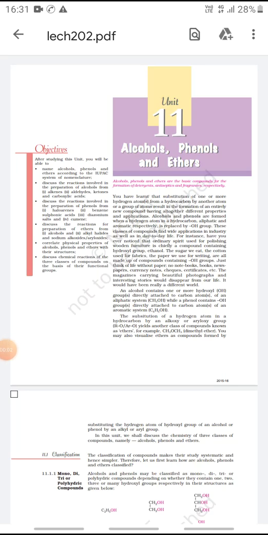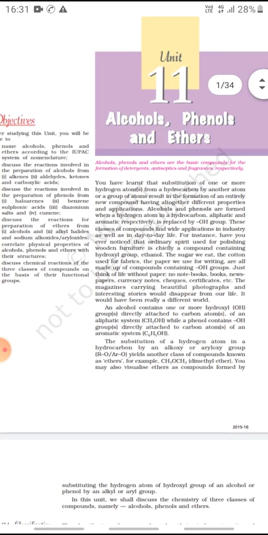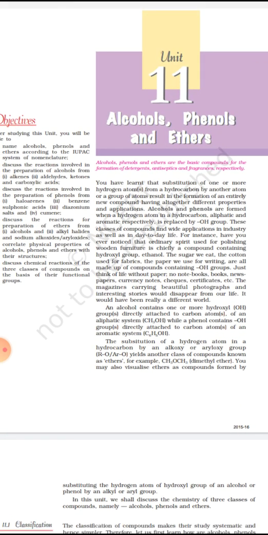Sairam. Children, as we have completed the first chapter of your organic chemistry, that is haloalkanes and haloarenes, today I'm starting with chapter 11, that is alcohols, phenols, and ethers. As you all know,